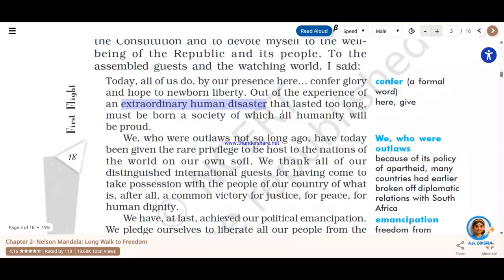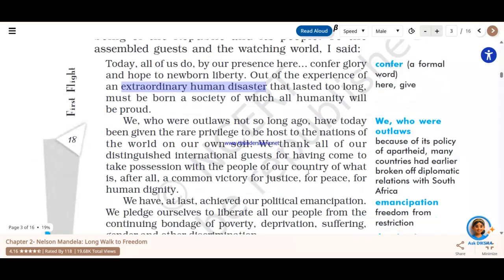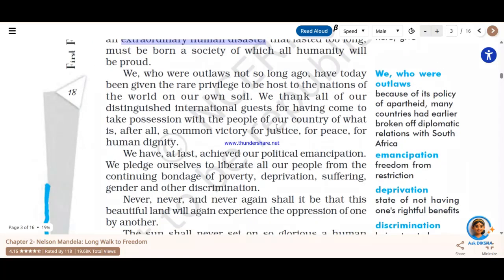Plus, he is also saying, at the end of the second paragraph, "of our country, of what is after all a common victory." Now, why does he use this term common? For victory, for justice, for peace, for human dignity. He uses this because this is the birthright of every human being, whether you are born in South Africa or in any part of the world.